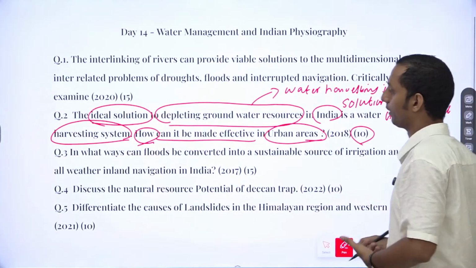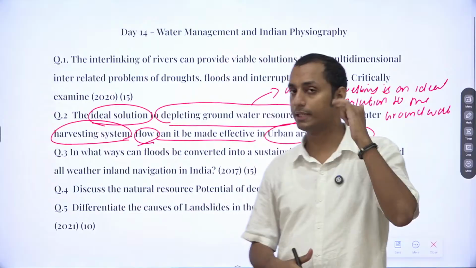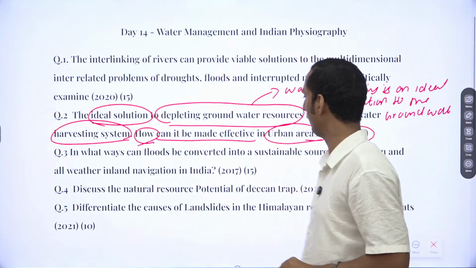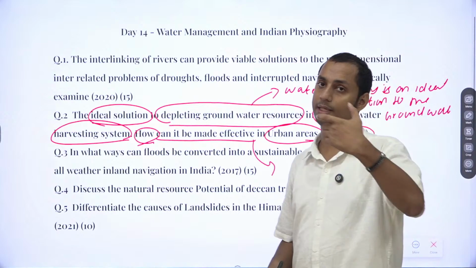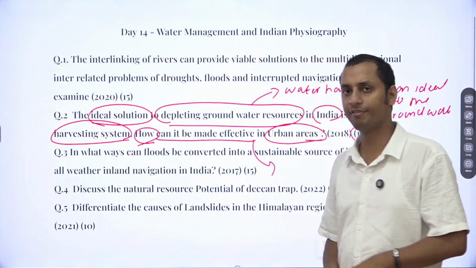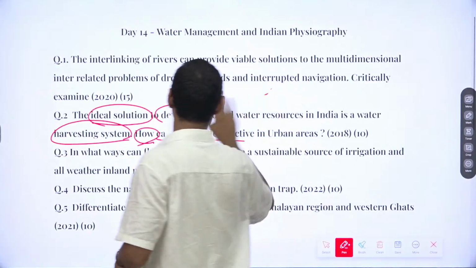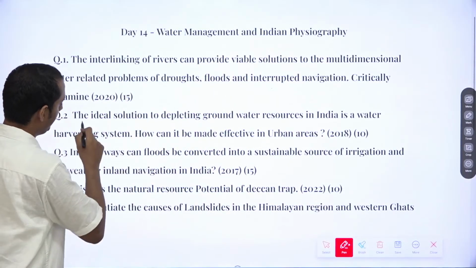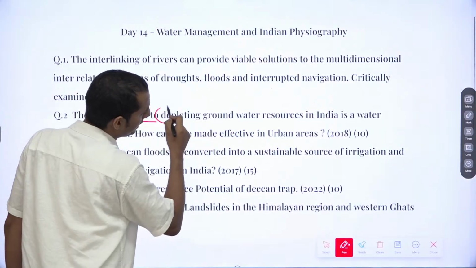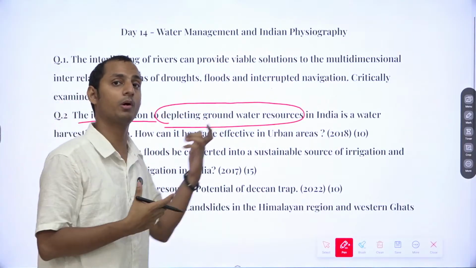So how water harvesting system is a solution to the depleting groundwater resources is the first body part. Then secondly, how can we make water harvesting systems effective in urban areas is the second body part. Now, in case of introduction, what do you need to provide here? As I always say, in case when UPSC says something, here UPSC is saying that the ideal solution to depleting groundwater resources. So UPSC is mentioning that there is a depletion of groundwater resources.